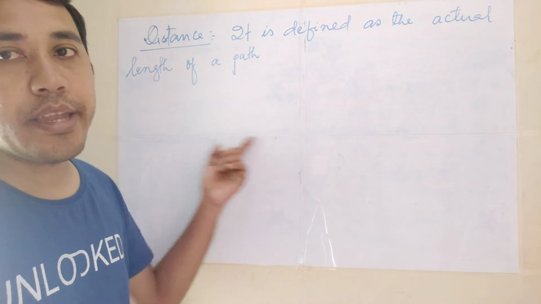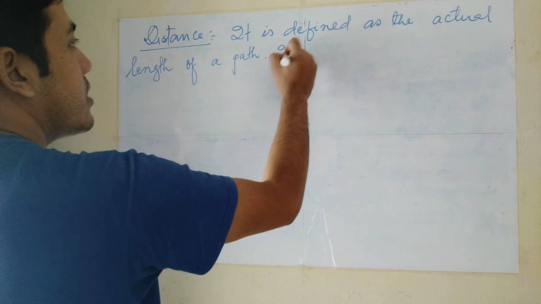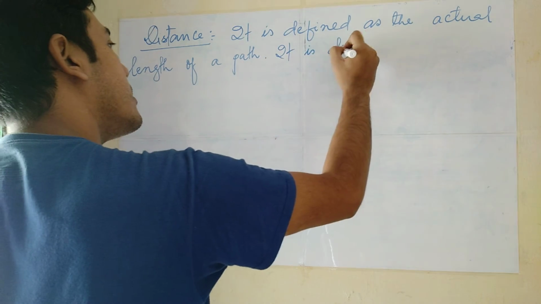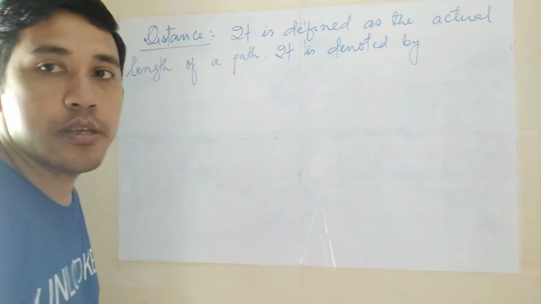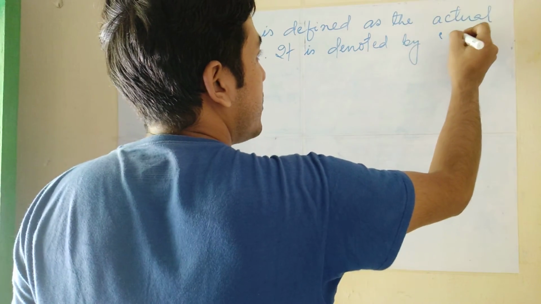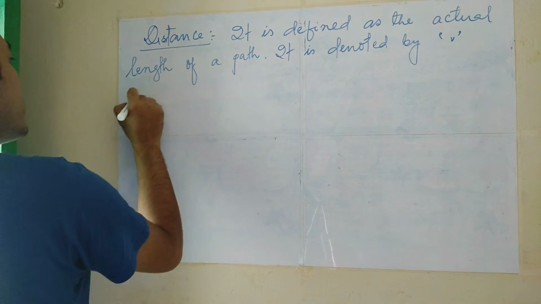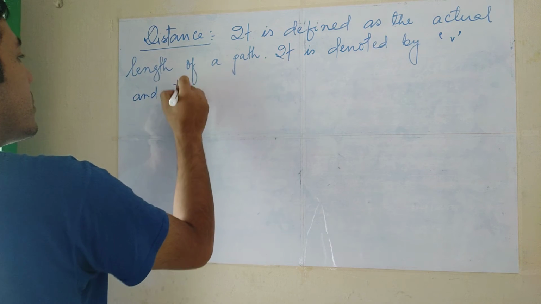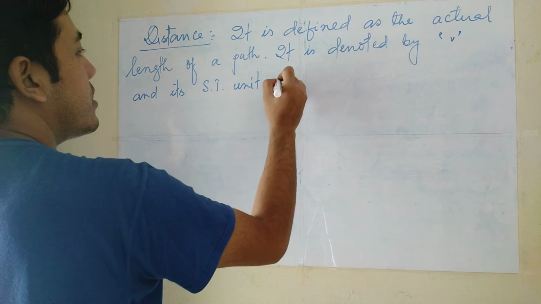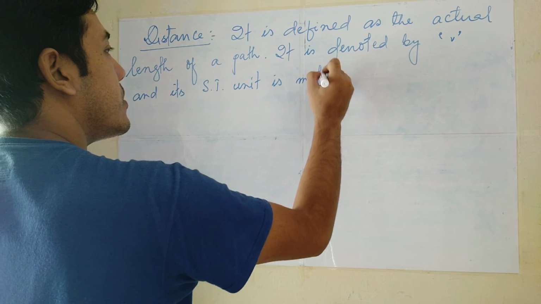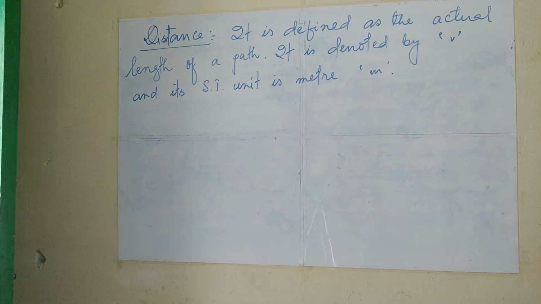The actual length of any path is known as the distance. It is denoted by small letter d, and its SI unit is meter. You all know the meter is denoted by the small letter m, right?